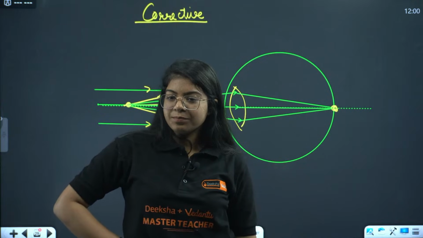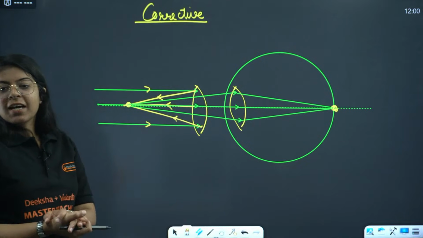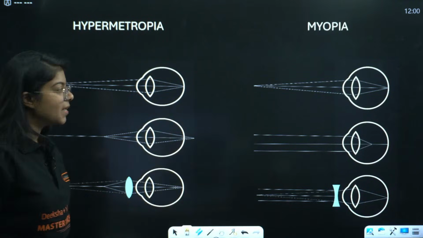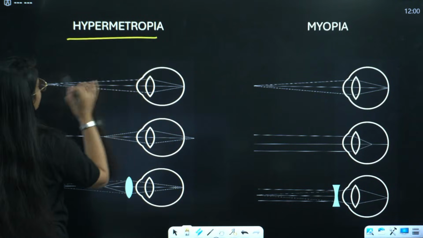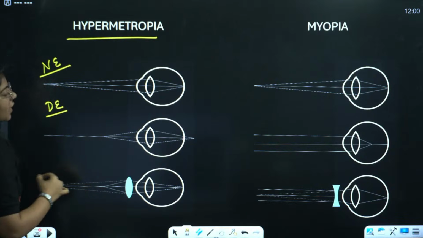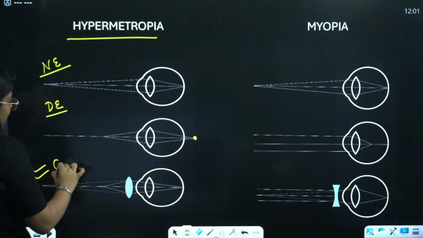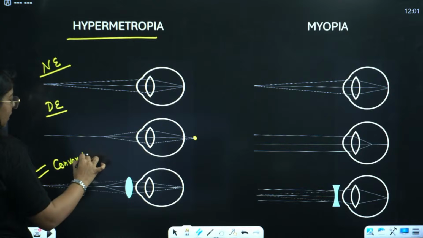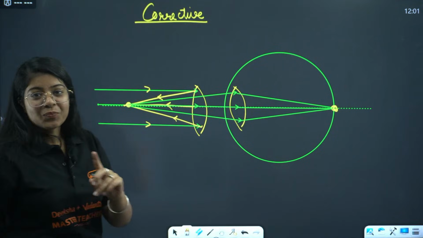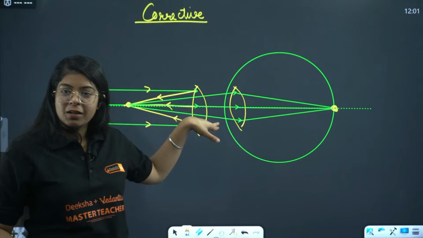Crystal clear, Kirti is saying. Very good. Let's move on. Now I've got this diagram as well. For hypermetropia, this is a normal eye, right? This is a defected eye where the image is forming behind the retina, and we use a convex lens. I used a convex lens and you are saying crystal clear.